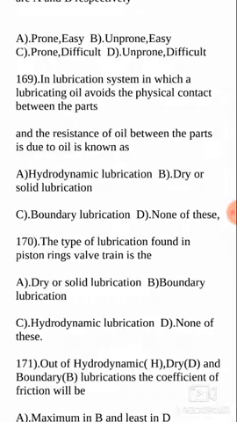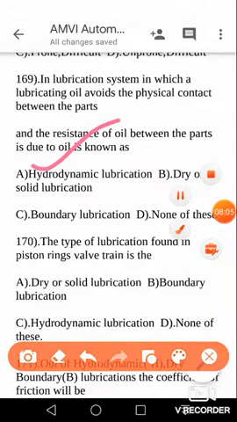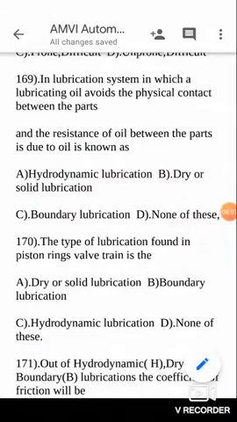So this particular lubrication system is known as hydrodynamic lubrication, in which a lubricating oil avoids the physical contact between the parts. What are the parts in contact? That's called journal or shaft and also bearing, which supports your journal. Because of the application of oil between the parts, it avoids the physical contact between the parts, and the resistance between the parts is mainly due to the oil only. This particular type of lubrication is called hydrodynamic lubrication. Okay, let us mark that.